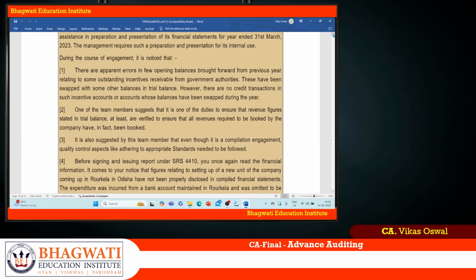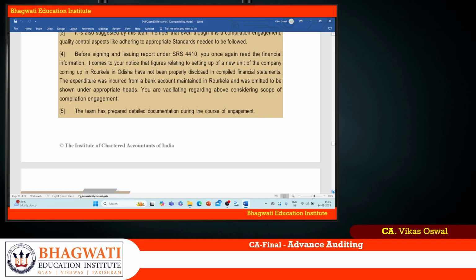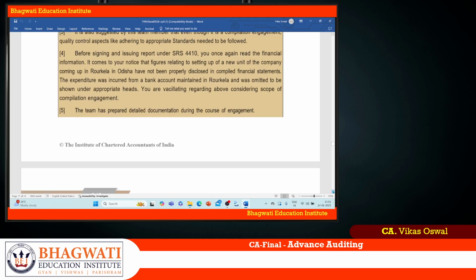What the last two paragraphs say is actually here, that fourth and fifth one. Before signing and issuing SRS 4410, you once again read the financial information. It comes to your notice that figures relating to setting up of a new unit of the company coming in Rourkela in Odisha has not been properly disclosed in compiled financial statement. Expenditure was incurred from bank account maintained in Rourkela was omitted to be shown in appropriate heads. You are vacillating regarding above considering the scope of the compilation engagement.